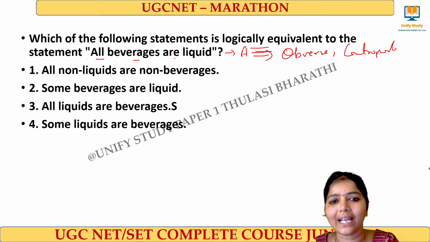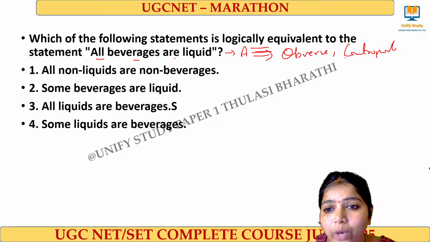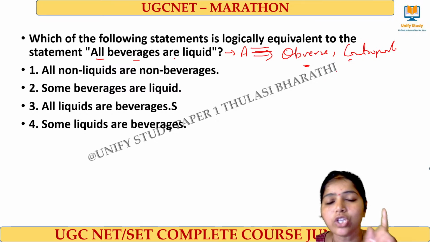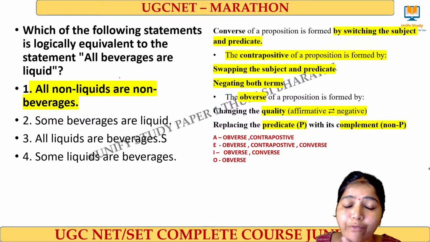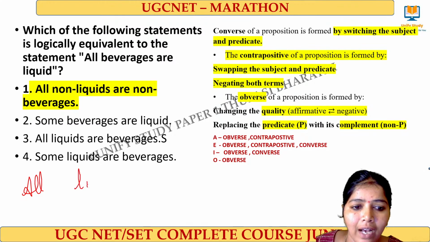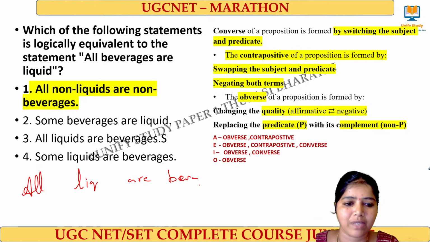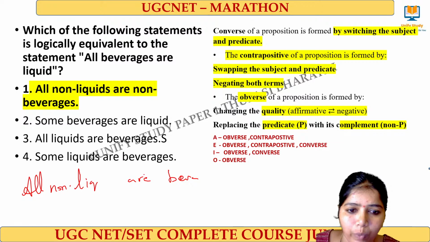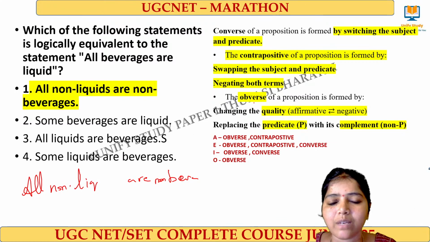The right answer for this question is, as we know, the converse will not apply here. We have to check with the obverse or the contrapositive. So what is the contrapositive of the statement here? Contrapositive means I have to swap the subject and the predicate. So I put liquid here and I put beverages here. Next, what I have to do? I have to negate both the terms. Then I have to add a non on both sides. Then it becomes the contrapositive.